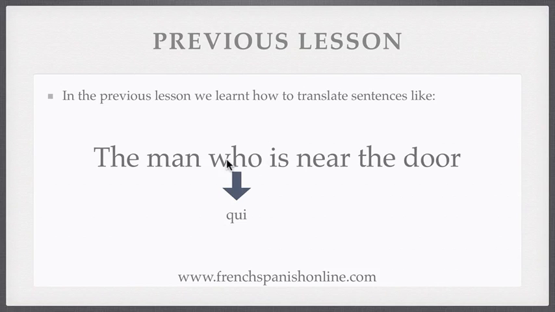First, who here is the subject of the verb to be, who is. And also, who refers to another noun in the sentence, which is man. For these two reasons, we use qui in French, and we get l'homme qui est à côté de la porte.